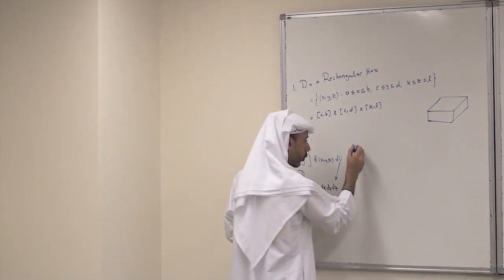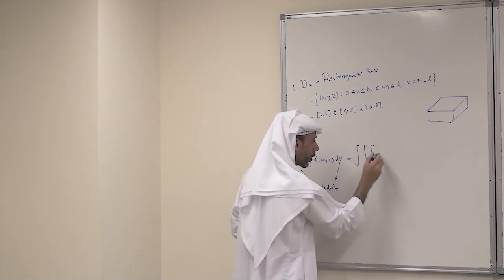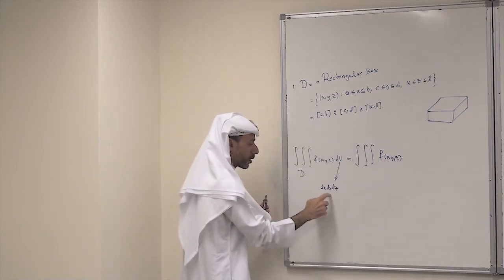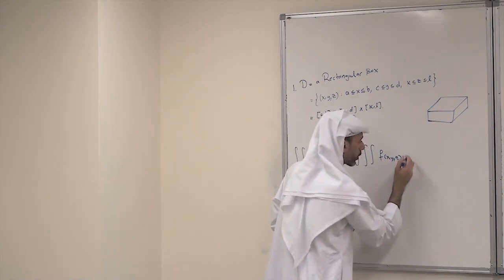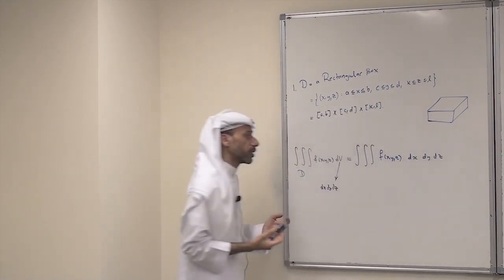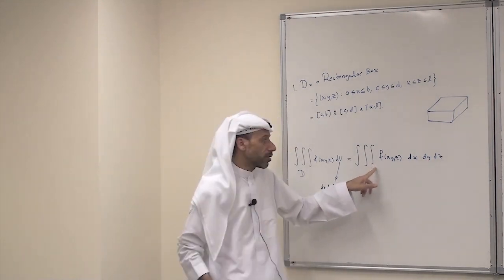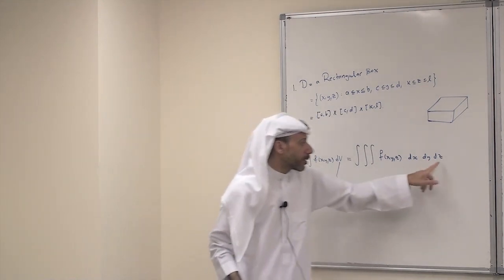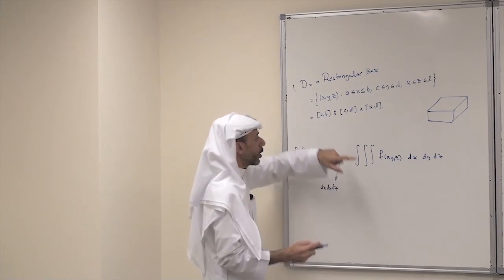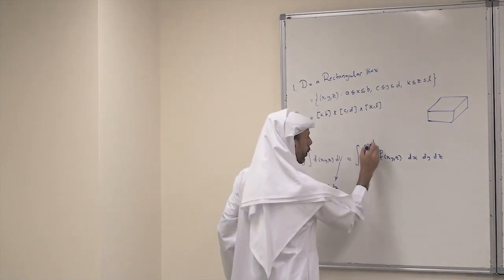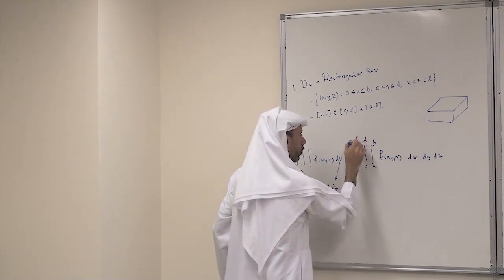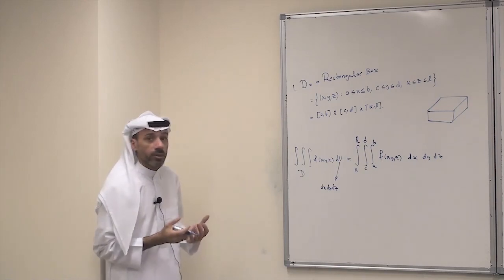If we choose, for example, the triple integral of f(x, y, z), and we choose dV to be dx dy dz, then of course dx will go with the inner integral, dy with the middle, and dz with the outer. So for the inner dx, the possible values of x are a to b, then y is c to d, and z is k to l. So this is the first possibility.